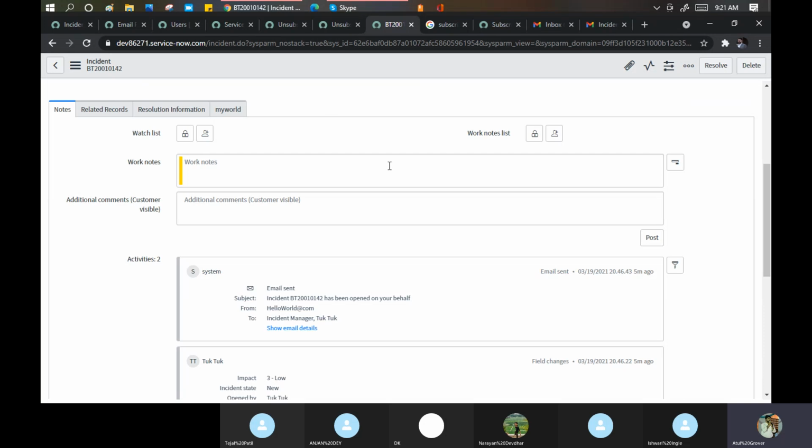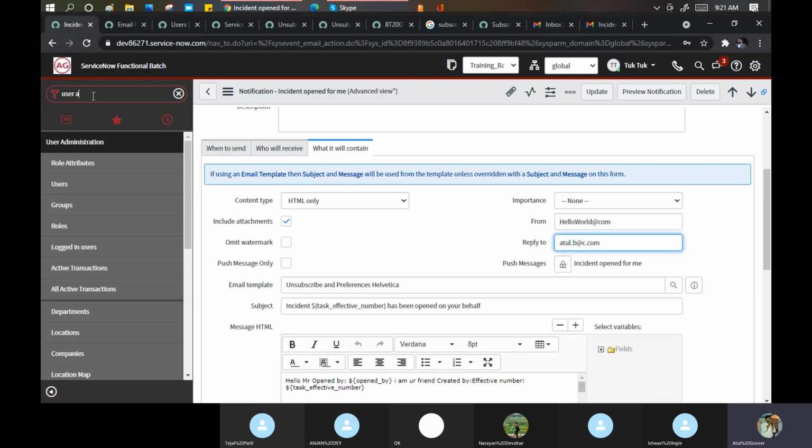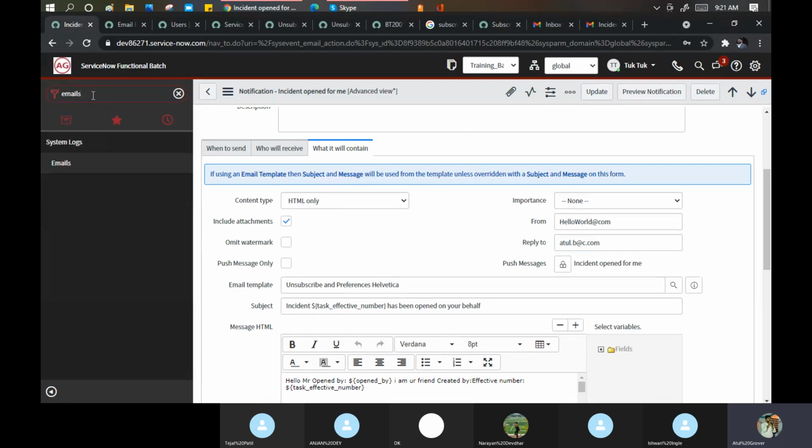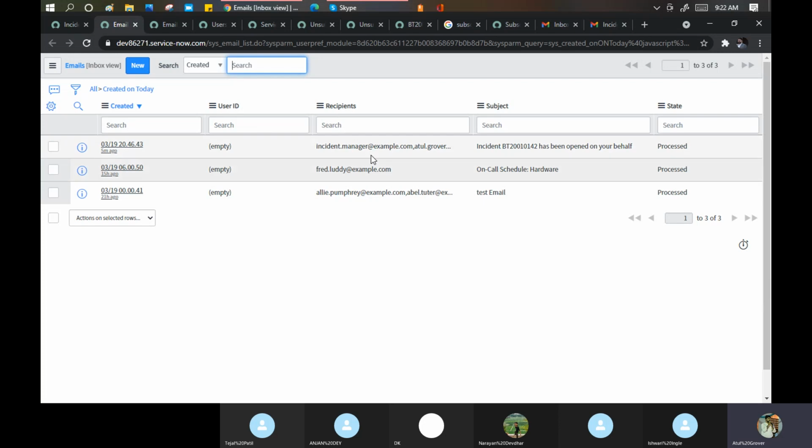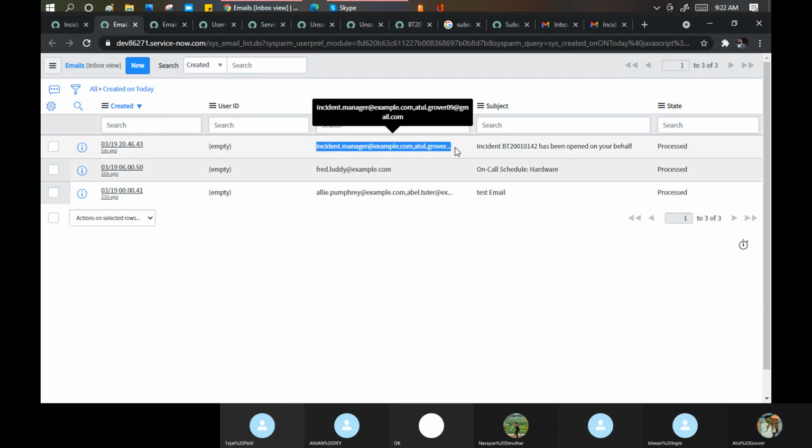A very, very, very important thing needs to be noticed here. Whenever ServiceNow sends any email out or receives any email in, it goes to a specific table. Let me show you that now. Emails, system log emails, click open. See, this is the one email which we sent now, right?